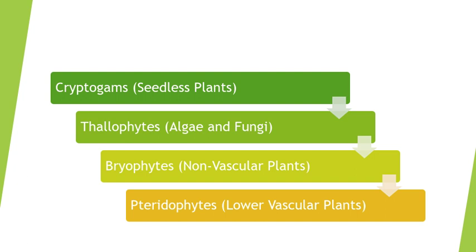Bryophytes are non-vascular plants which lack the vascular tissues, that is xylem and phloem. They love damp and shady places. They are called the amphibians of the plant kingdom. The study of bryophytes is called bryology. Pteridophytes are the lower vascular plants which consist of the vascular tissues, that is xylem and phloem.